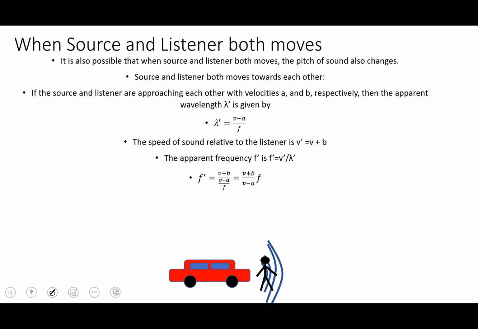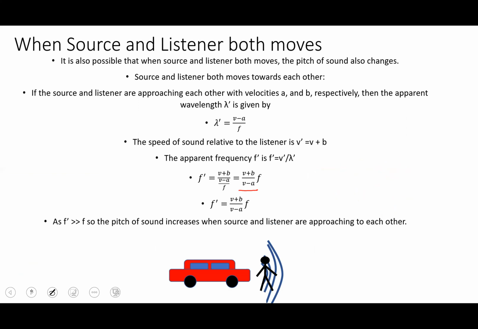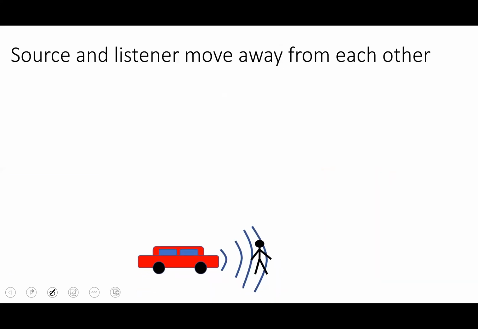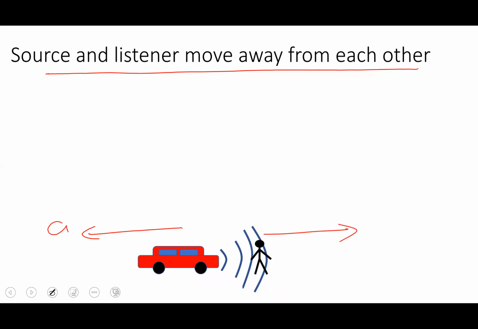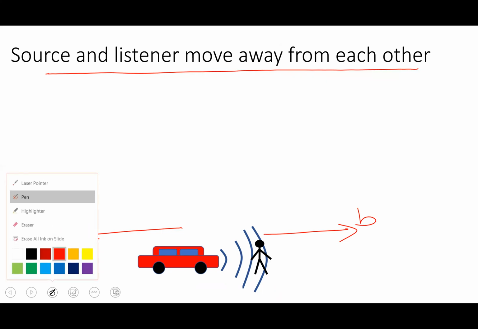So here we have f dash equal to v plus b divided by v minus a, into f, and here f dash is very much larger than f, so the pitch of sound increases when the source and listener are approaching towards each other. Now, if the source and listener are moving away from each other, this is the last scenario. If the source is moving away with the velocity a and the listener is moving away with the velocity b, now what will he hear?